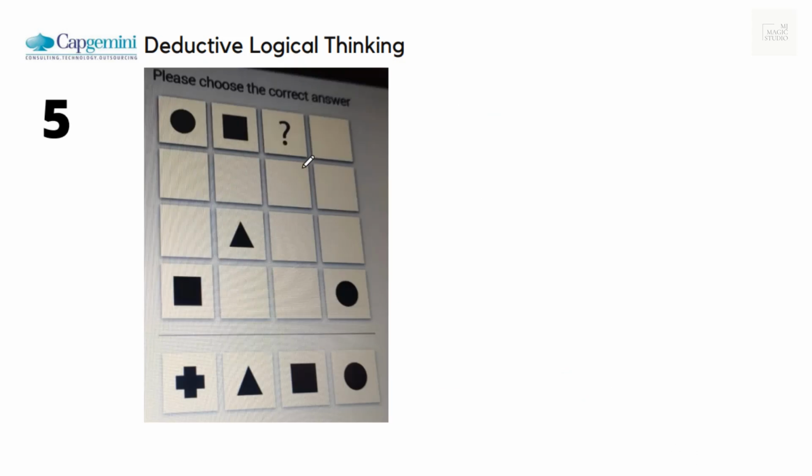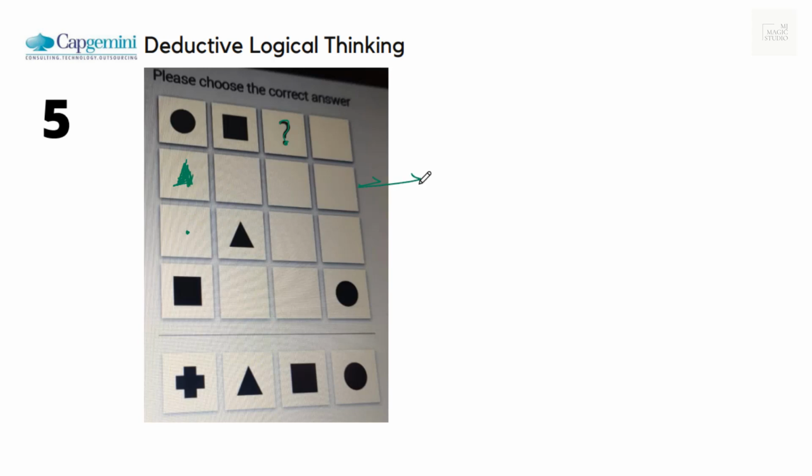Now a level higher they have given. What should come at this question mark? Sometimes as the level increases, you need to fill up the outside boxes, which are outside this question mark, to get what actually should be there. If I look at the first column, triangle cannot be placed here. That means in the first column, triangle should be here.